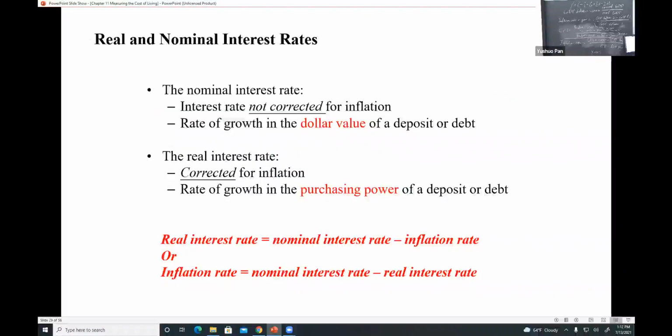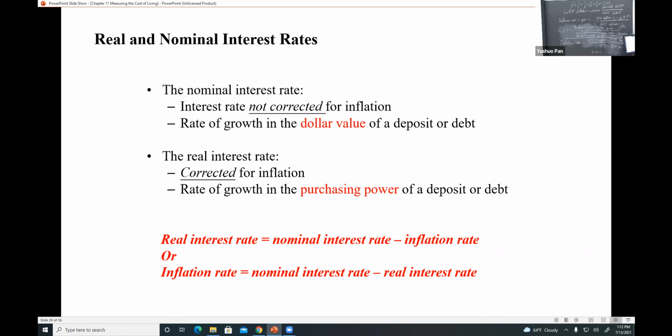The last part I want to mention in this chapter is the nominal versus real interest rate. The nominal interest rate is not corrected for inflation. It's the rate of growth in the dollar value. So the current price is the nominal price, not corrected for inflation.